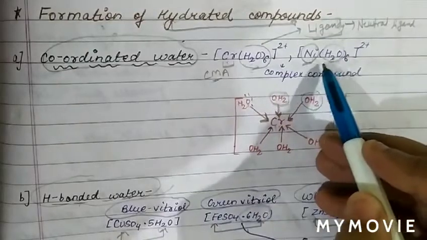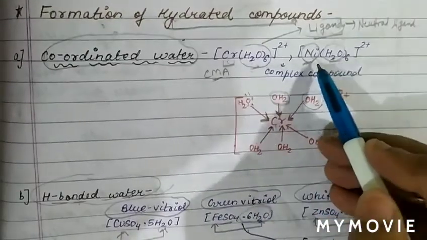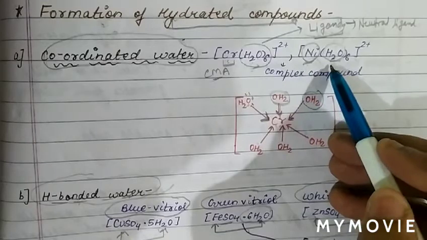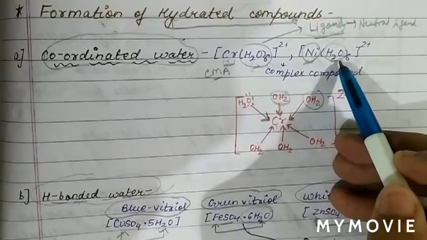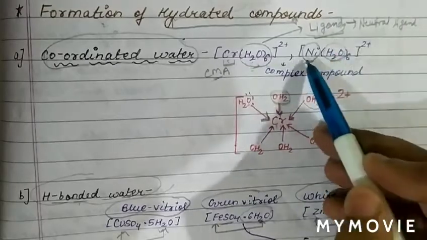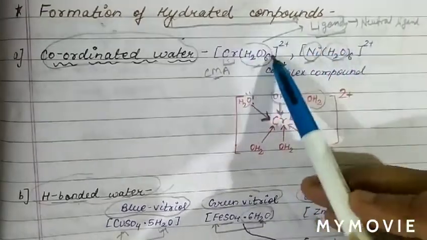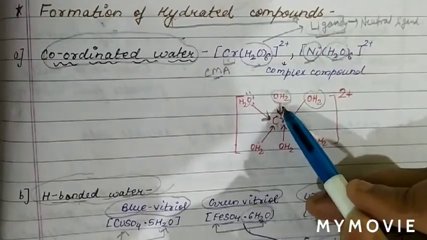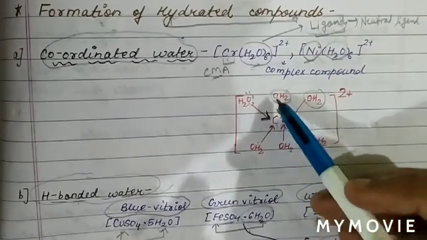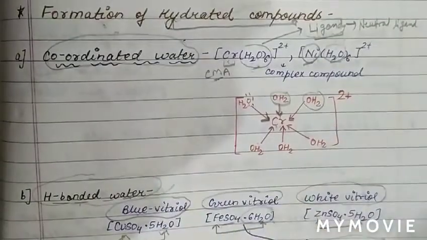For example, nickel also attaches 6 water molecules. It is also a central metal atom. Water again donates its electron pair and forms a coordinate bond. So water is a neutral ligand here, and this complex is a coordination complex. These water molecules form coordinate bonds by donating their electron pair. Therefore we call it coordinated water.